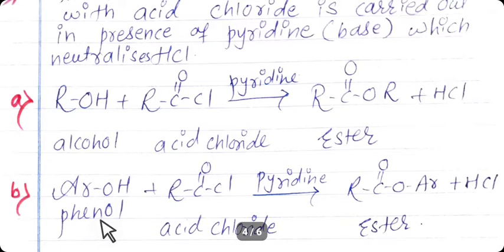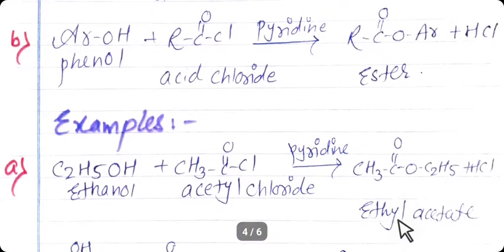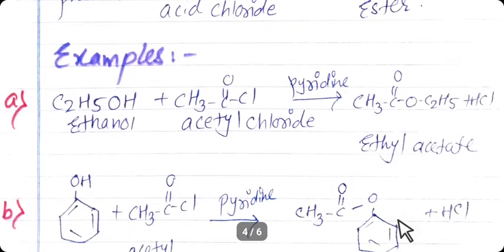Same reaction is carried out with phenol. ArOH reacts with acid chloride, so hydrogen and chlorine will react together and ArO and RC=O react to form ester. See the examples.